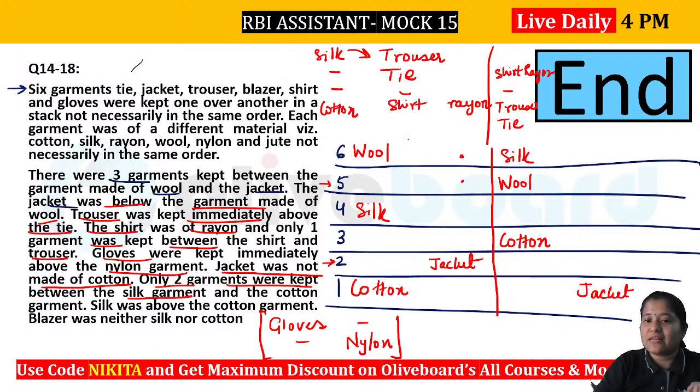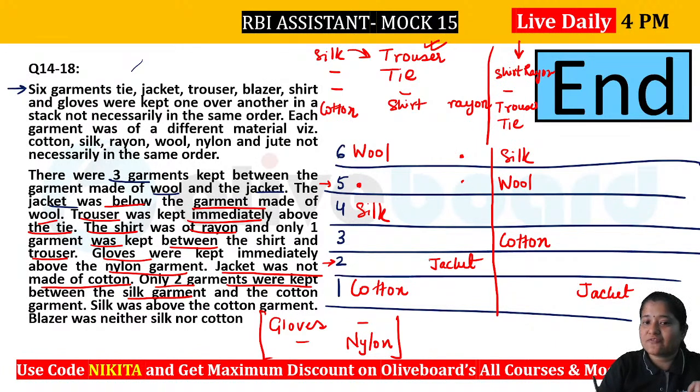Now let's try where we can place this information, that is trouser, tie, shirt of rayon. In this first case, you can see that shirt has to be made of rayon. If you place your shirt rayon at the 5th position, then you will have trouser and tie. Can you place that? No. That means this information cannot be placed here. That means shirt is not above.